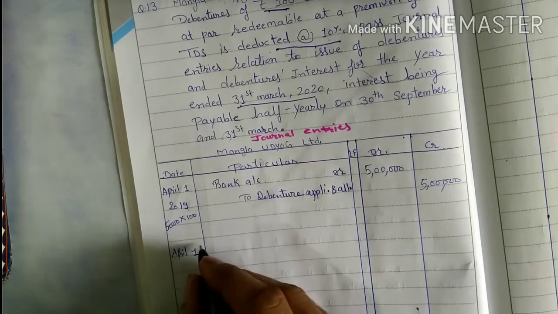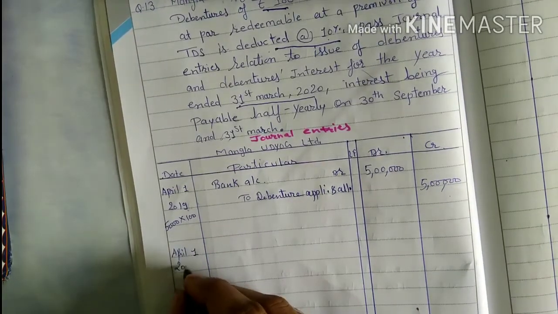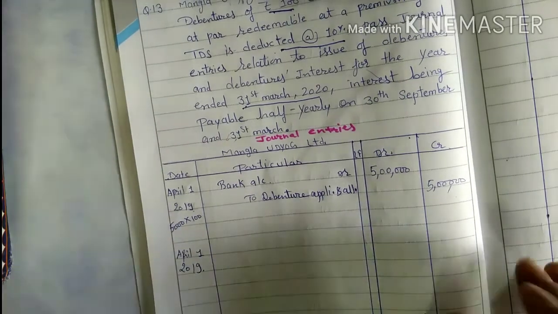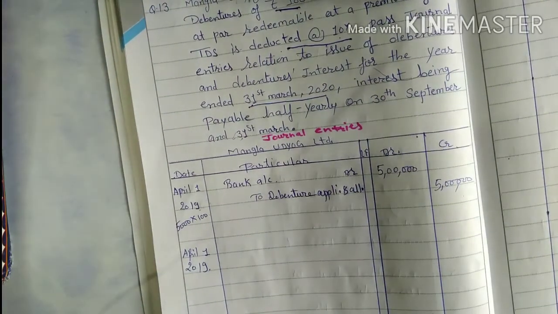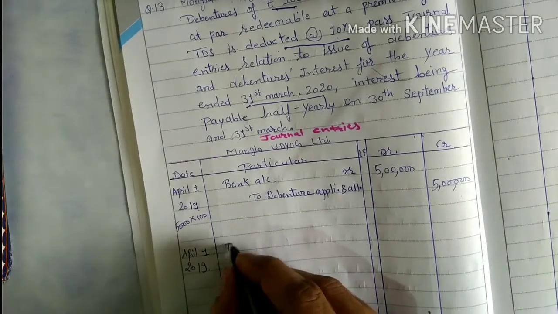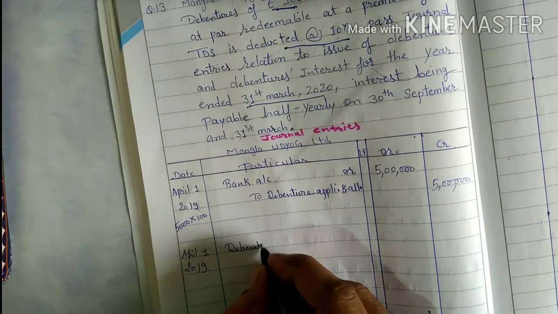Now the due entry, it means transferring of the amount to the debenture account, that entry you will also pass.